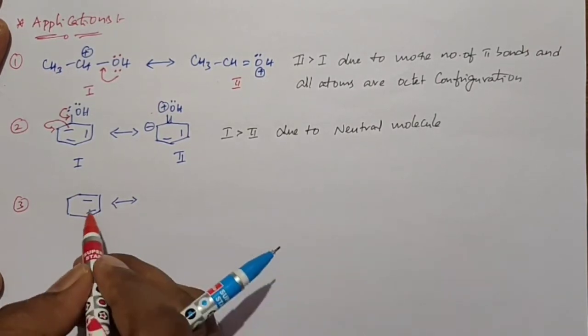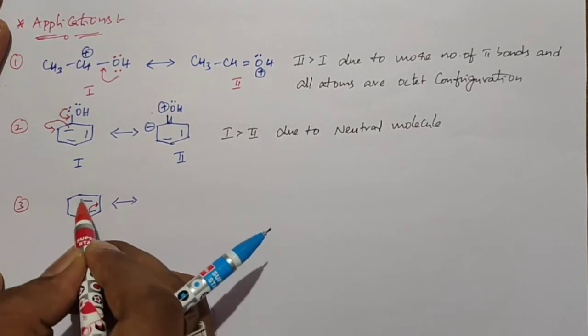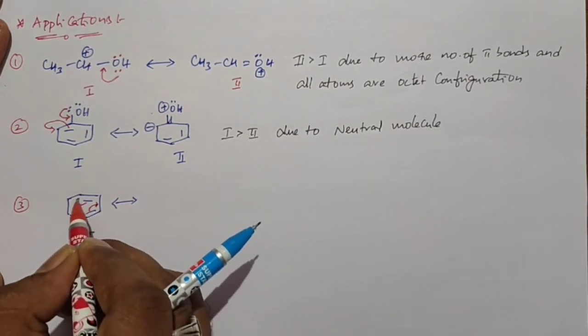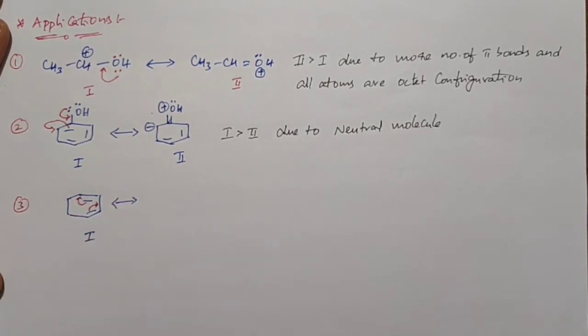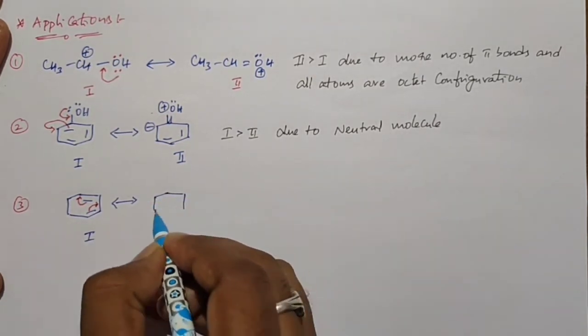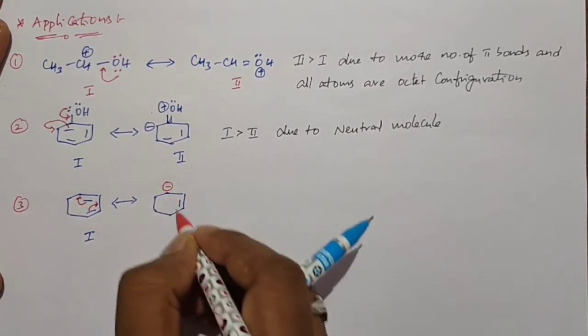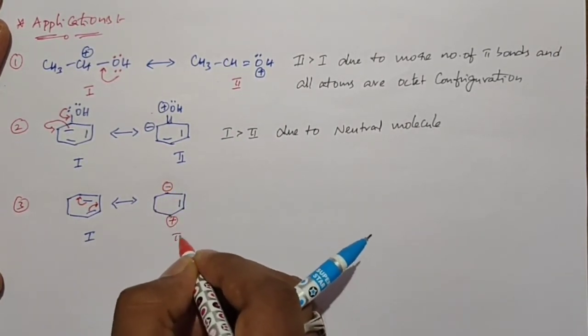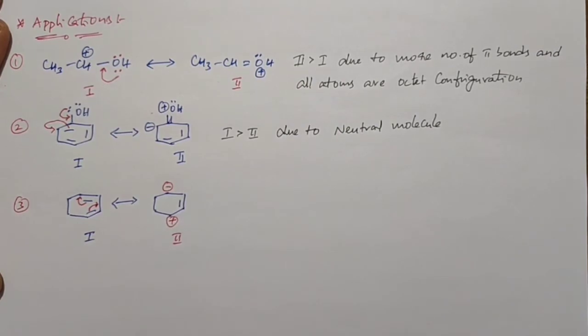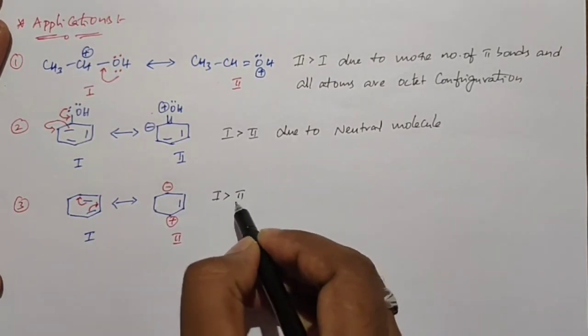When these pi electrons shift towards here, these pi electrons then shift towards this carbon as a lone pair of electrons, resulting in a structure like this. This is structure 2. When you compare structure 1 and structure 2, structure 1 is more stable than structure 2.